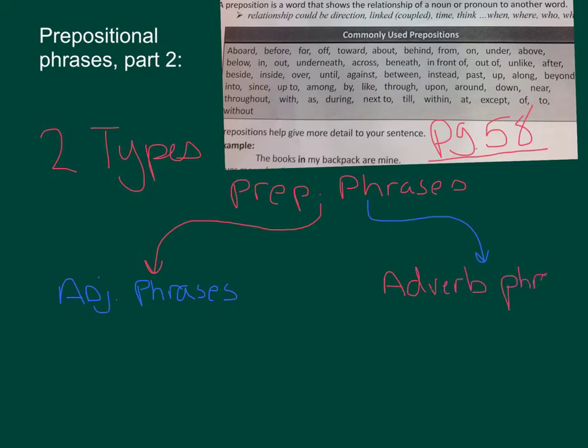phrases. If I ask you, what is an adjective and an adverb phrase? What else can I name them? They are both prepositional phrases. So if I ask you what they have in common, they both are prepositional phrases. Now we know that prepositions must always do what? So both of these will always do this. They must start with a preposition.